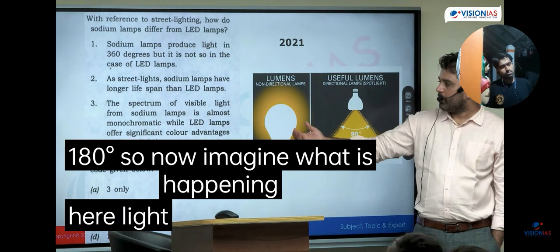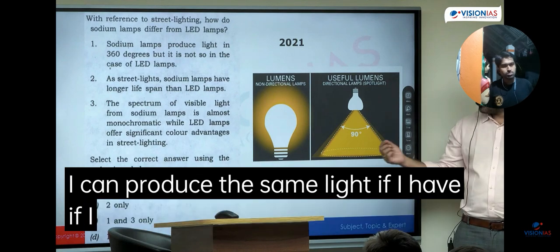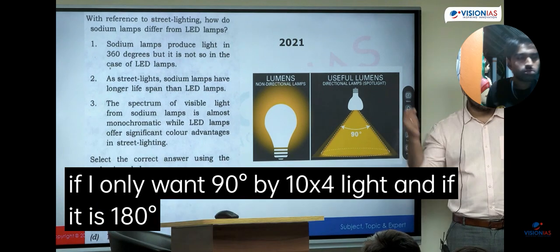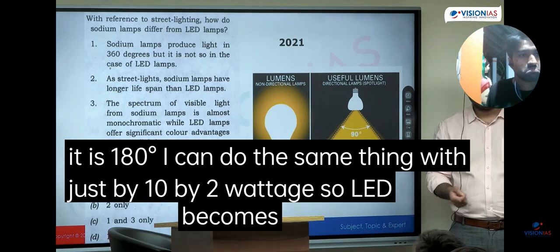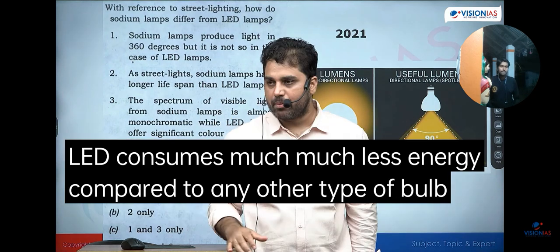This light bulb, suppose it was 10 watt, was illuminating the entire room, but I can produce the same light if I only want 90 degrees with 10 by 4 wattage, and if it is 180 degrees I can do the same thing with just 10 by 2 wattage. So LED becomes more energy efficient. LED consumes much less energy compared to any other type of bulb which we use.